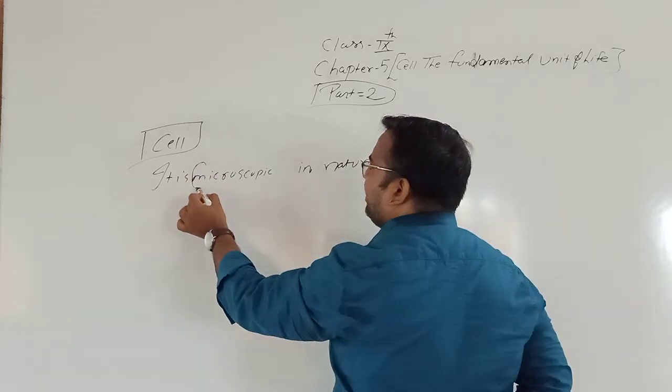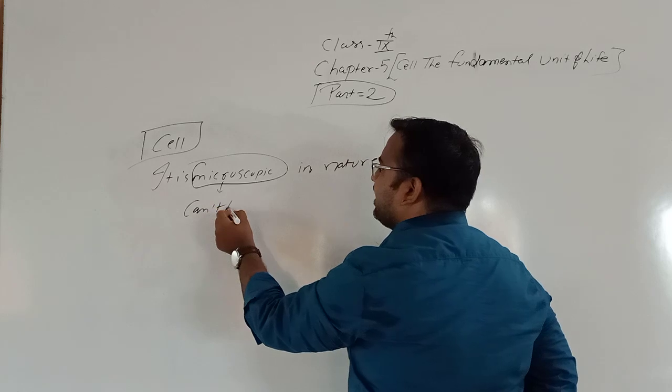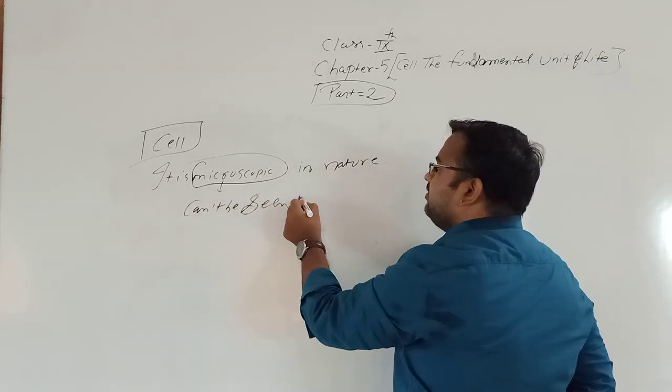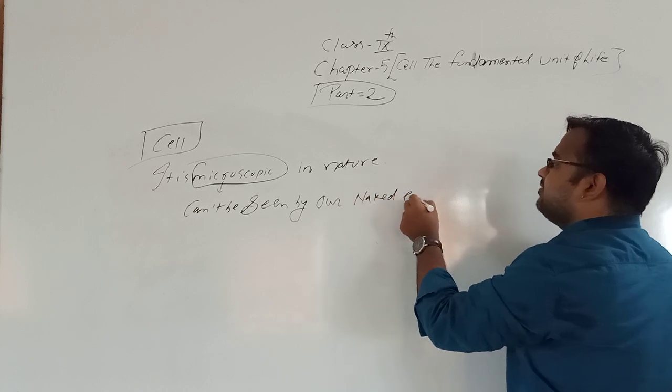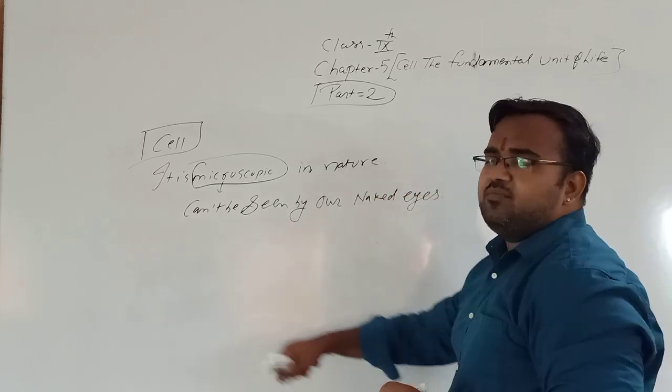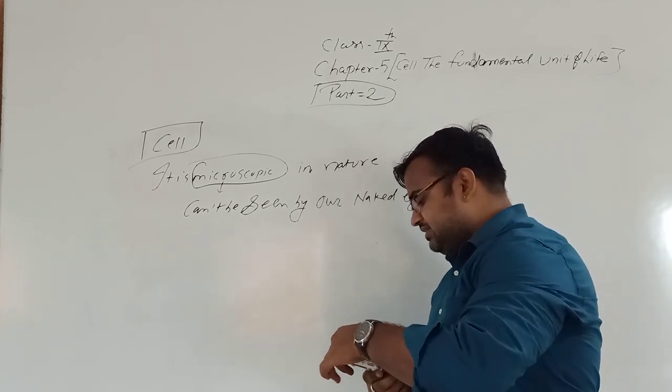What is the meaning of microscopic? Microscopic means cannot be seen by our naked eyes. Cell is microscopic in nature.